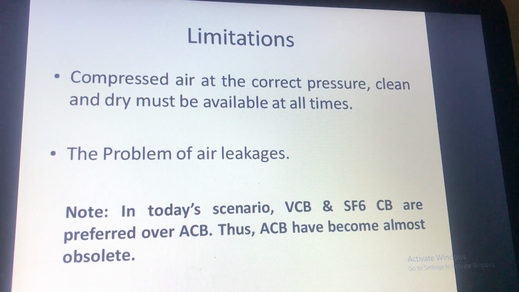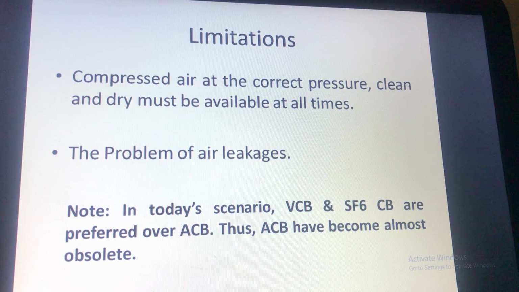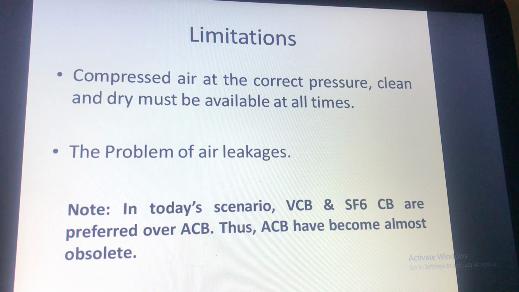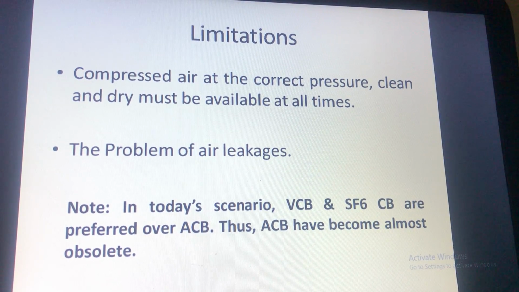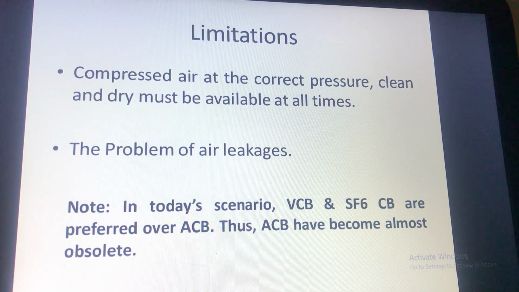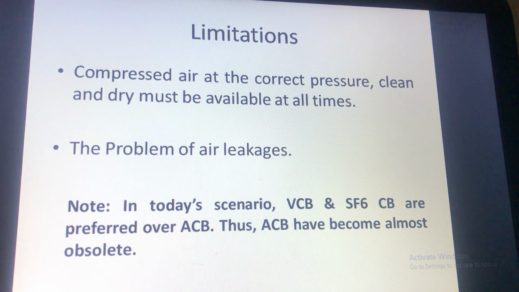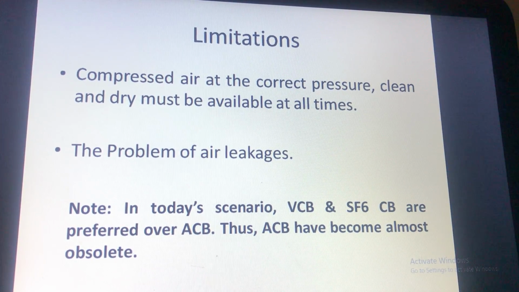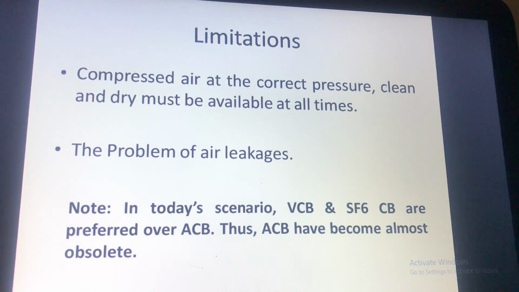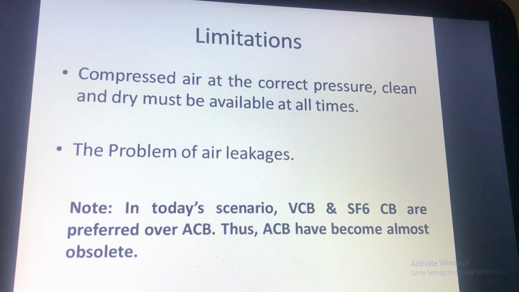Now these are some limitations of air blast circuit breakers. First, compressed air at the correct pressure, clean and dry, must be available at all times. Second, there is a problem of air leakage. As we already discussed, in today's scenario vacuum circuit breakers and SF6 circuit breakers are preferred over air circuit breakers. So now air circuit breakers have become almost obsolete.